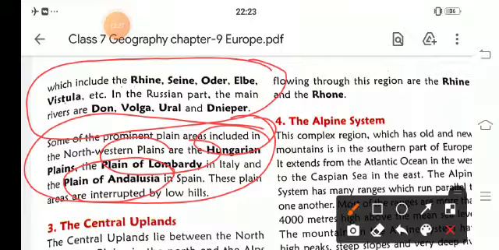So that's all for today's session. We will meet once again in our next session. We will continue this lesson with the Central Upland and Alpine system, and we will read about the rivers and lakes, and the case study of Switzerland.